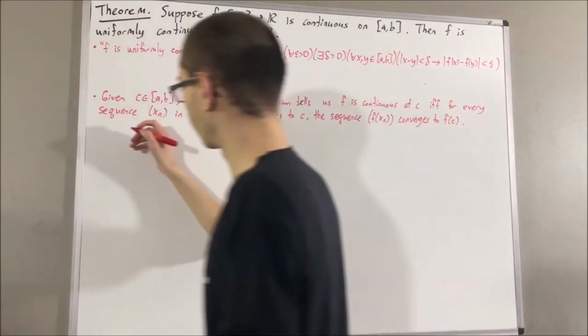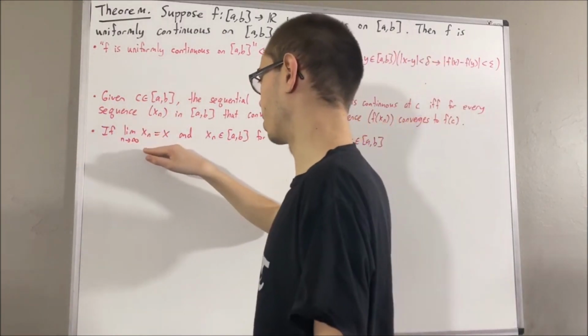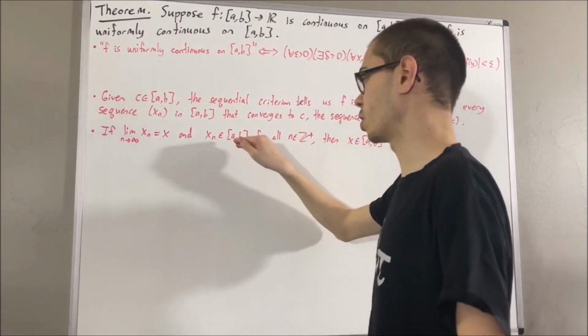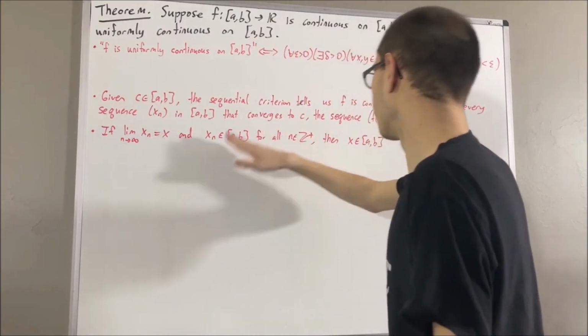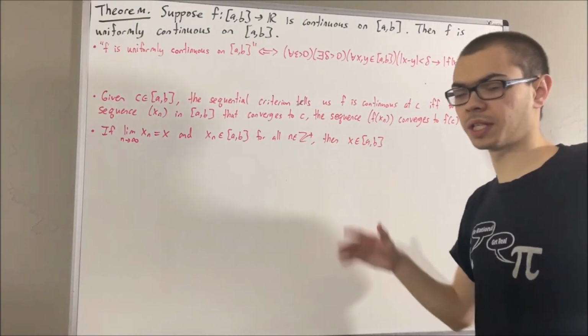We're also going to be using some properties of convergent sequences. For example, if we have a convergent sequence such that all terms of the sequence are between a and b, then the limit of the sequence is also between a and b. Another property we're going to be using is the squeeze theorem.